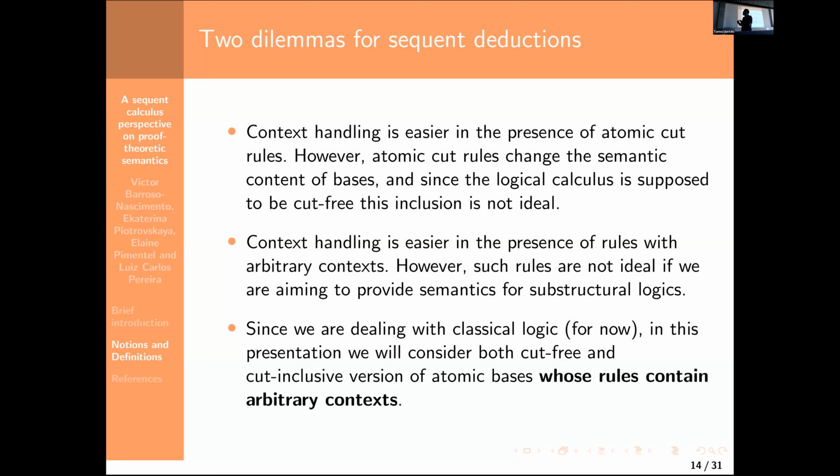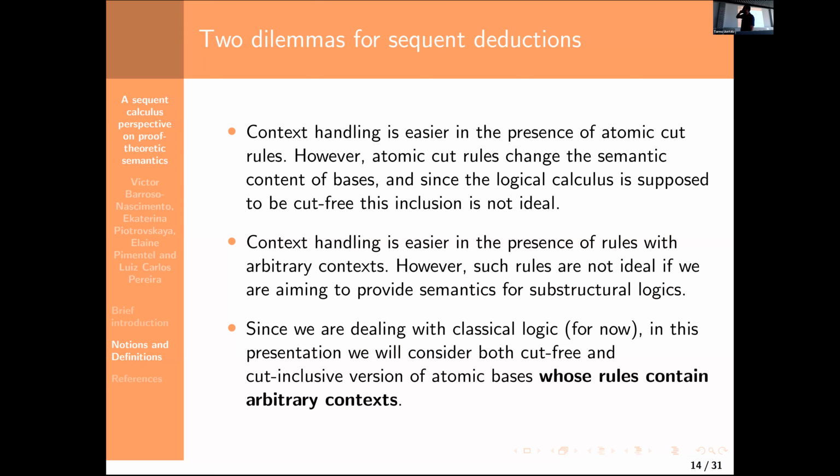And just so that we show what is the contribution to the semantics of the cut rule, for now, I will define a notion of deducibility which deals with context, so it allows arbitrary context. And we consider now what happens if you have cut in the base and if you don't have cut in the base. I'm not sure I will have time to talk in all the details that I wanted to about the difference between cut-free and cut-inclusive, but let's see.